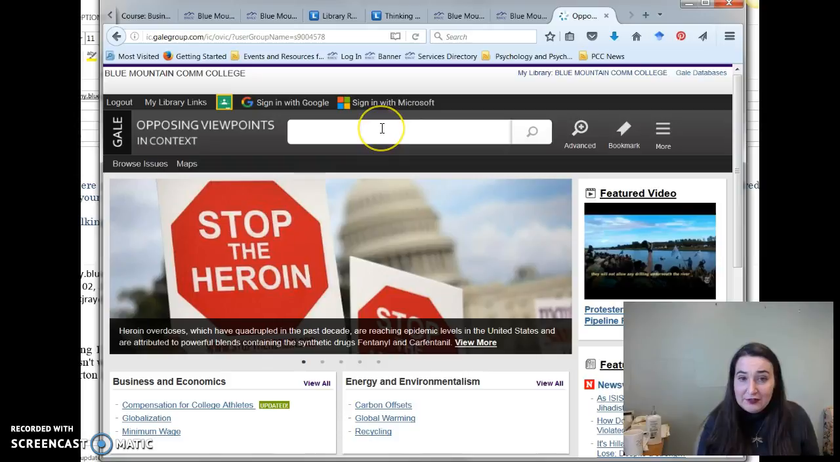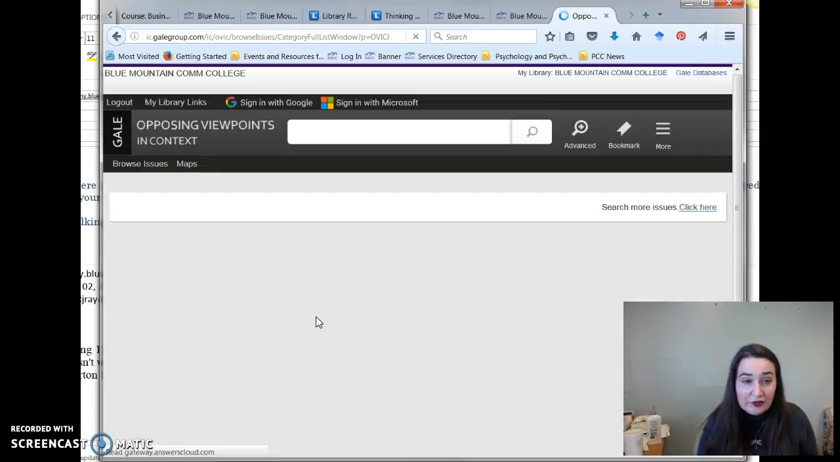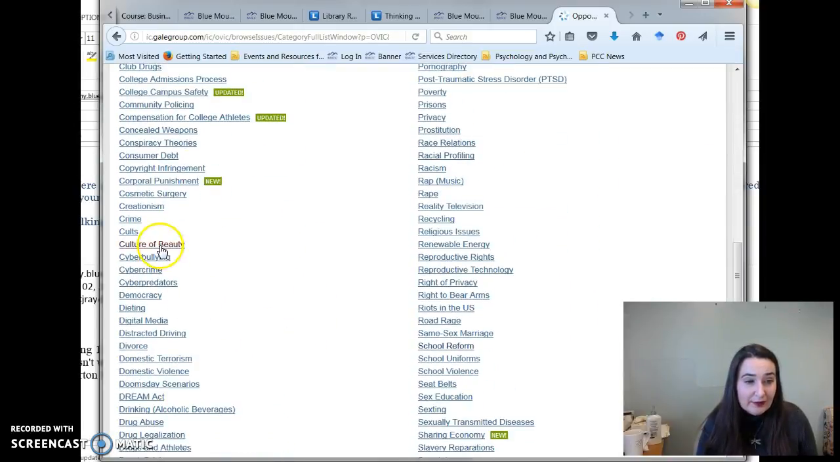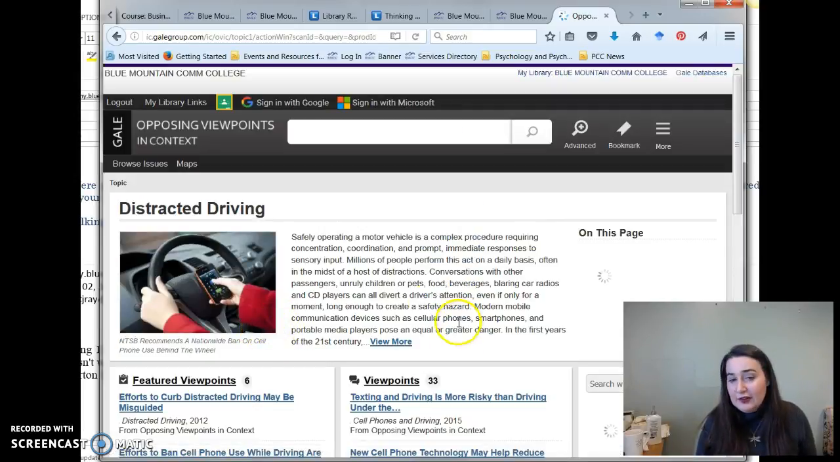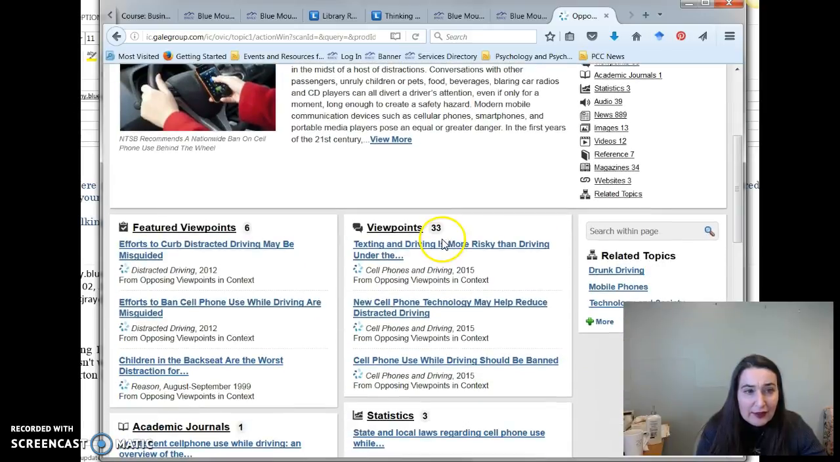You can certainly type in distracted driving up here. I also found it here under Society and Culture. So whatever is easiest for you. So distracted driving is right there. And here comes our content. So here, of course, is our overview. Again, Opposing Viewpoints points out related topics, like maybe you're concerned about technology and society, mobile phones, drunk driving. I mean, distracted driving can take a lot of different forms. So just something to keep in mind.